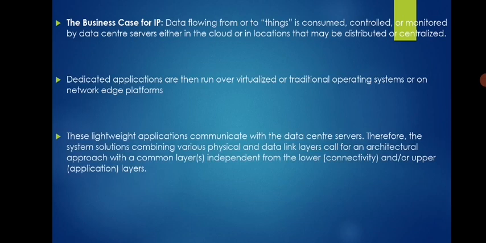Data flowing from all things is consumed, controlled or monitored by data center servers, either in the cloud or in locations that may be distributed or centralized. Whatever data we have flowing from or to the IoT devices will be controlled or monitored based on distributed or centralized.